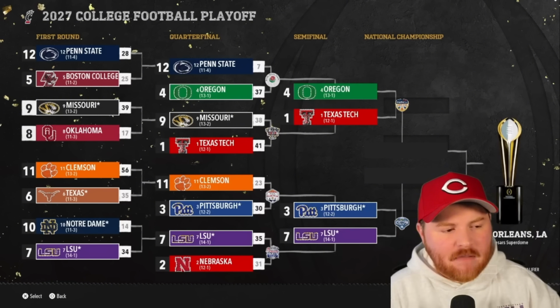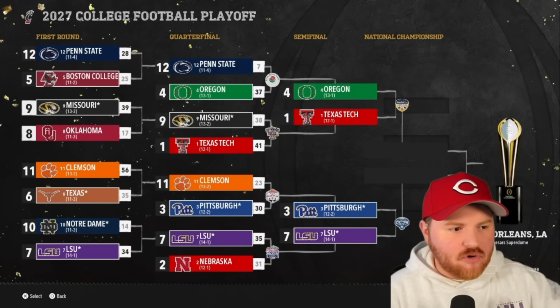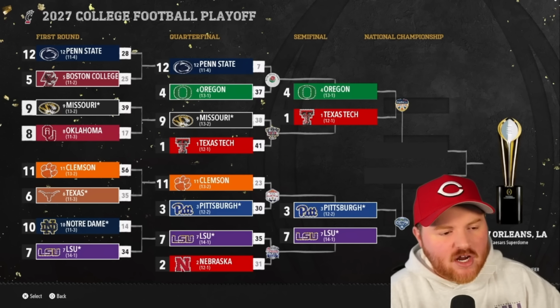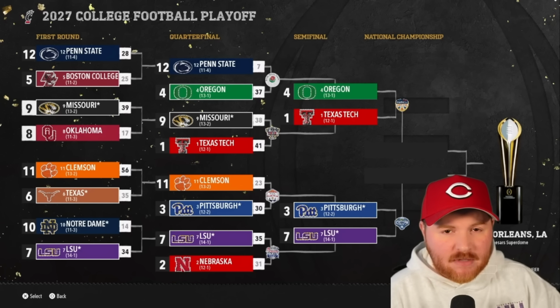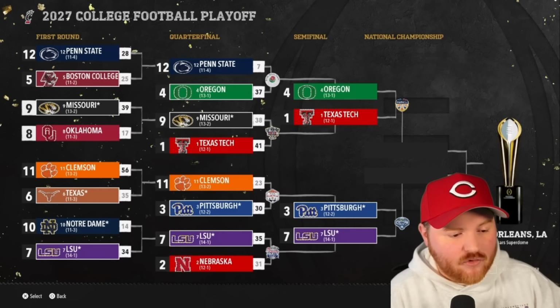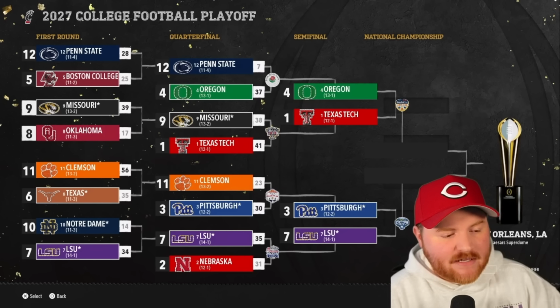They beat Penn State by 30 points, getting their revenge for the 95 Rose Bowl game. Rich Brooks, I hope you're watching. Texas Tech gets past Missouri by 3, so we've got Texas Tech and Oregon in the Orange Bowl, which could be a preview of a second-round game this year if everything goes to plan for the Ducks in the first round. Pitt does get the victory over Clemson.